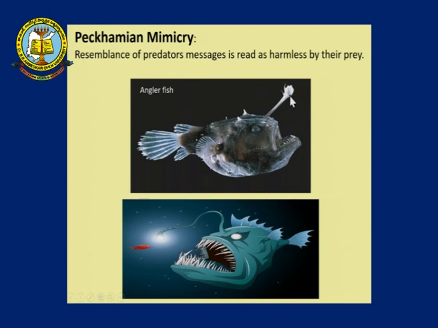Now, this light tries to attract the prey near it, and when the harmless prey thinks that it is some sort of food over there, when they come near it, they are eaten away by this anglerfish. So, that is Peckhamian mimicry.